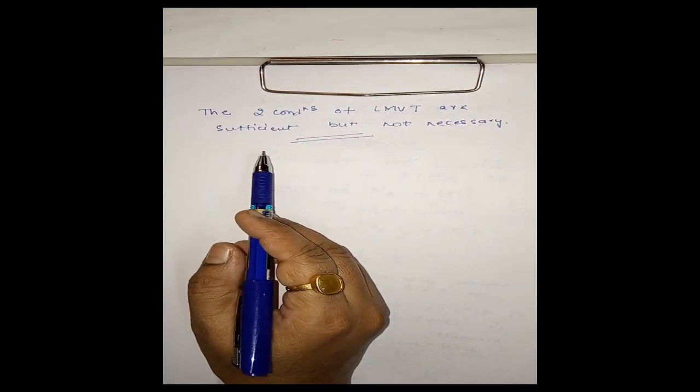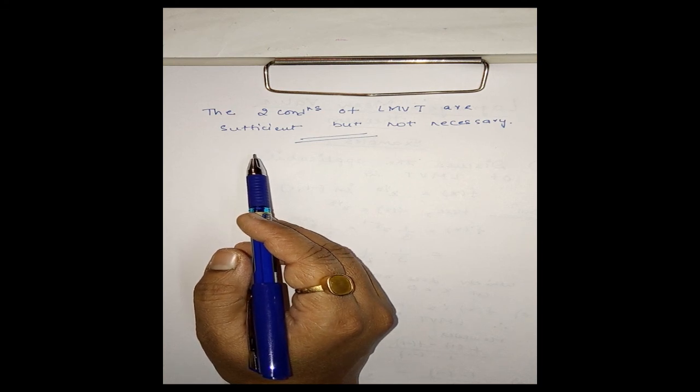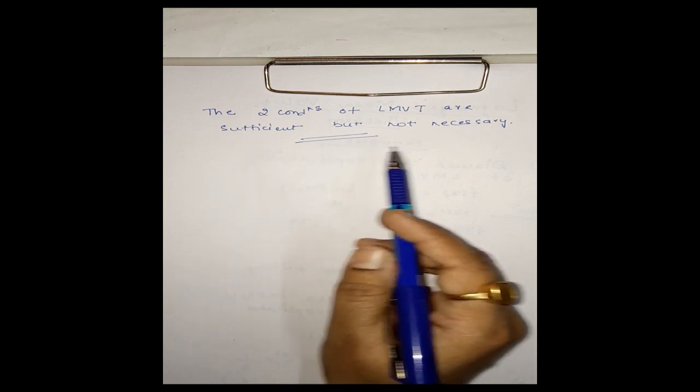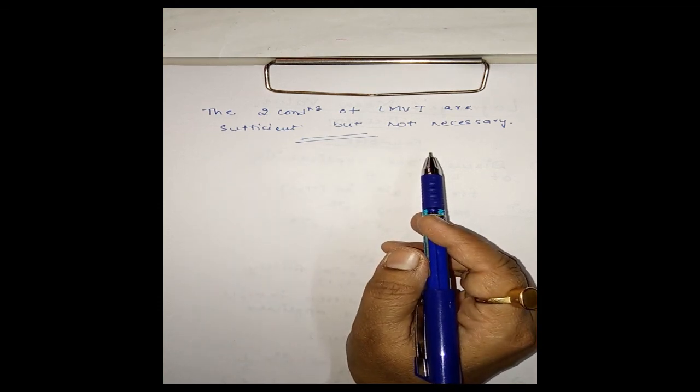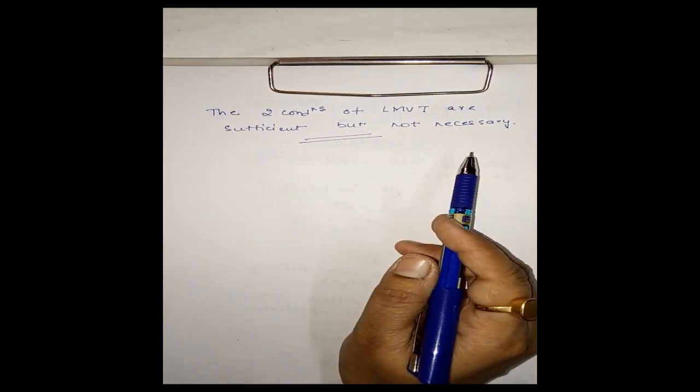Therefore, these two conditions of LMVT are sufficient, but not necessary. As was in Rolle's theorem also, conditions were sufficient but not necessary, meaning conditions are not necessary for the conclusion to hold. Here also, two conditions are sufficient but not necessary.